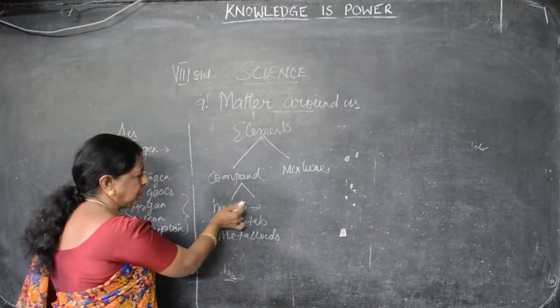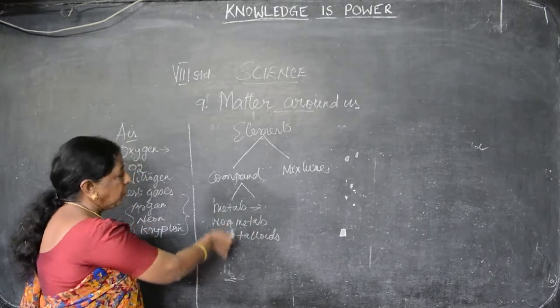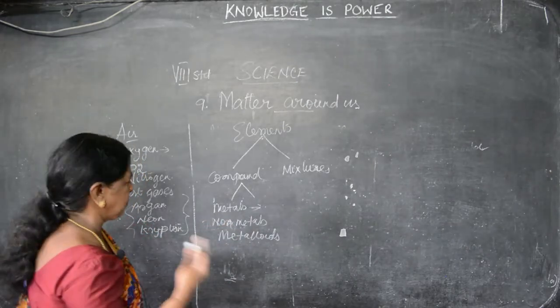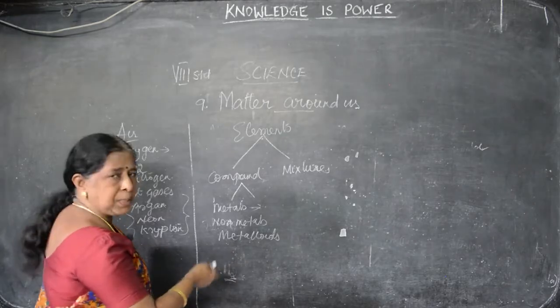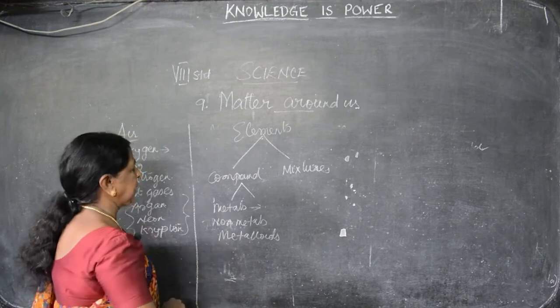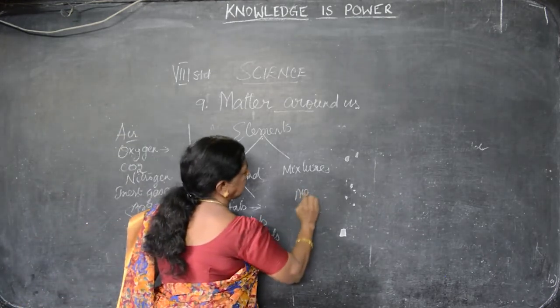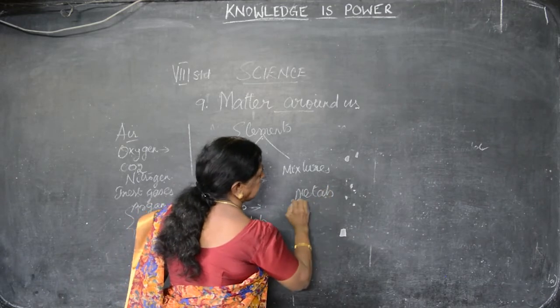As usual, metals have some special properties. For non-metals, whatever we say yes to here, we have to say no. Metalloids have both properties, metal as well as non-metal. Suppose there are three properties: one property may belong to a metal, another to a non-metal, like that. First we will see metals. What are the properties of metals?